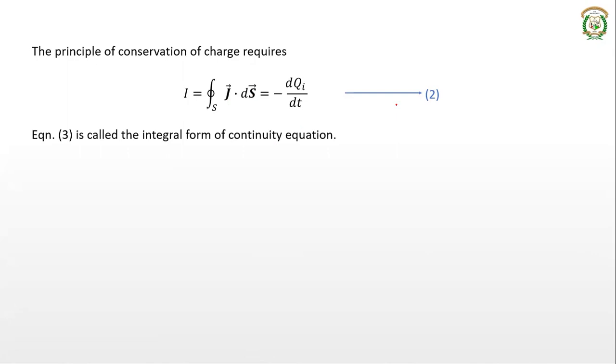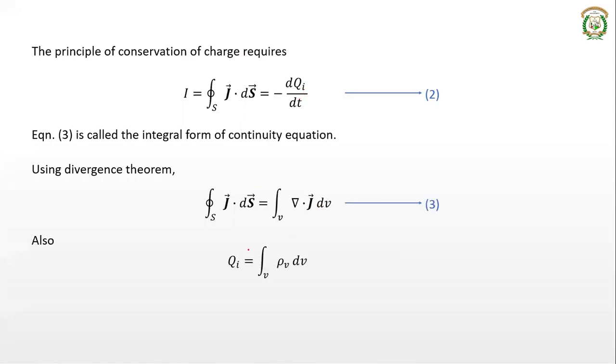Now we will use our divergence theorem. What is the divergence theorem? We know the closed surface integral of any vector is equal to the volume integral of its divergence. Mathematically, integration of J dot dS over the closed surface S is equal to integration of del dot J dv. So in place of this, I can write integration of del dot J dv.